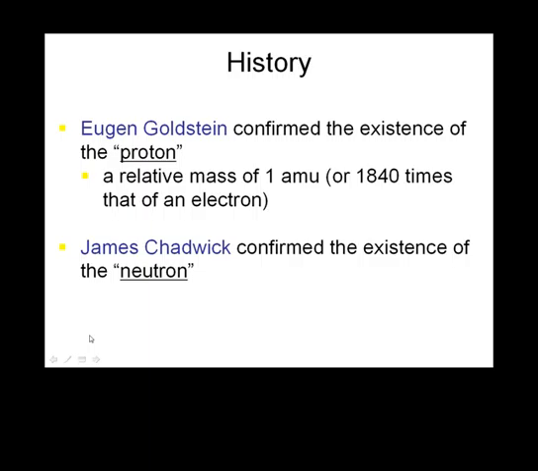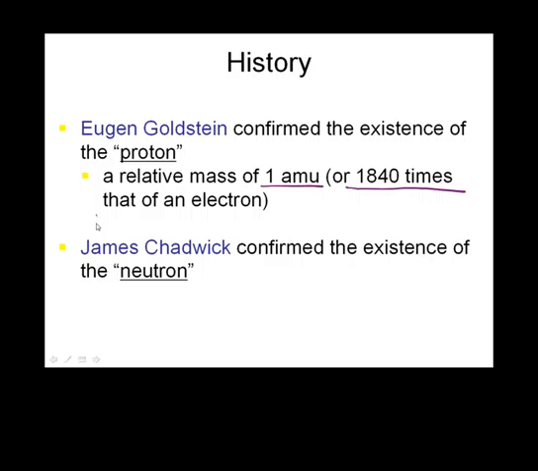With Thomson and Millikan's research, they knew that if there were negatively charged electrons, there were also positively charged protons. So Eugene Goldstein came along and confirmed the existence of the proton. He measured the mass of the proton and found that it was 1840 times that of an electron, which we call 1 AMU.